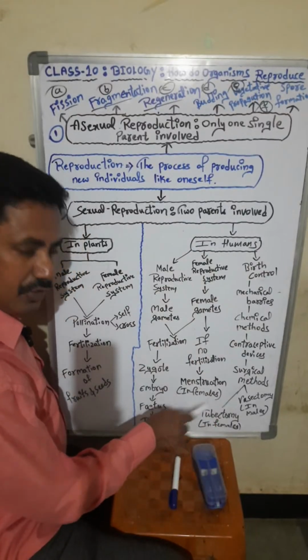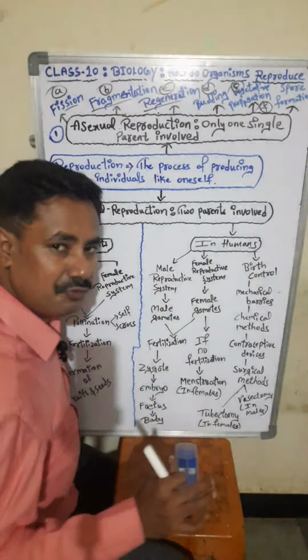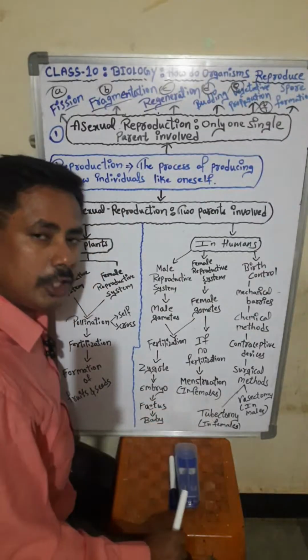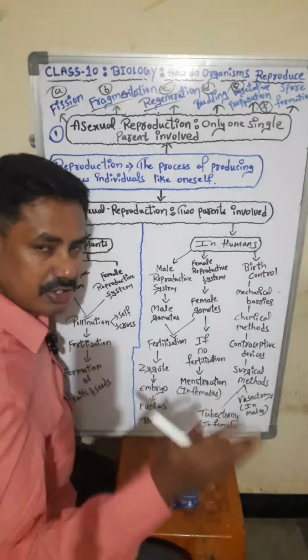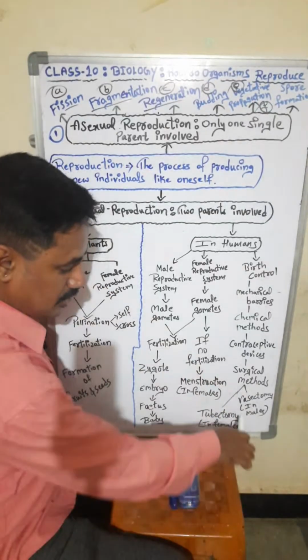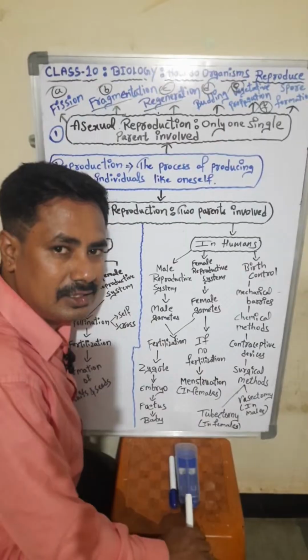In females, the operation done for controlling birth is known as tubectomy. In males, the operation done to control birth is known as vasectomy.